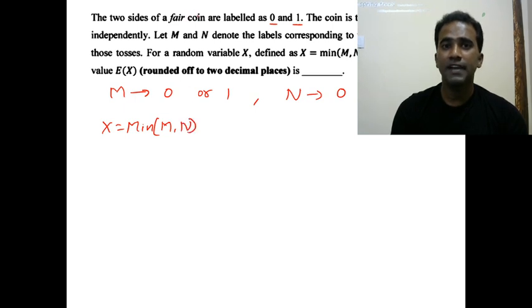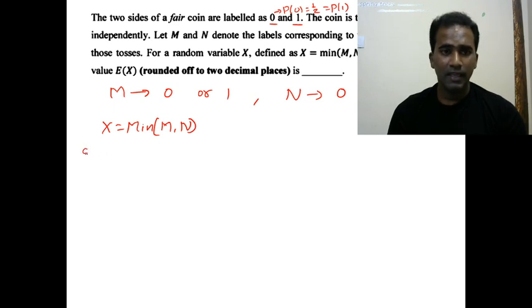Since they are saying it is a fair coin, the probability of 0 is equal to half, and the probability of 1 is also equal to half. And they are tossing 2 times. One time, whatever the outcome is, they call it M, and the other time, whatever the outcome is, they call it N. N can take 0 or 1, M also can take 0 or 1.